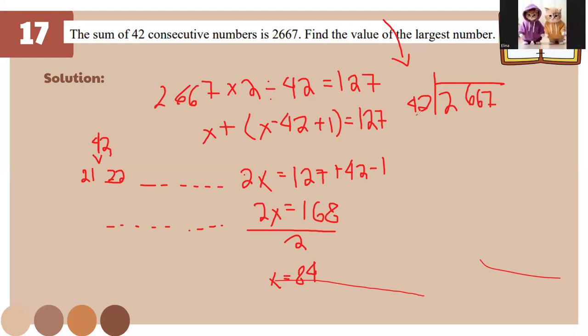Yes, Elena, why do you multiply by 2? This is the shortcut method for this one. Multiply by 2, and you divide. But you can also use your 42, divide the big number 2667, and find the middle number. Then you can go on and so forth. It's just preference.